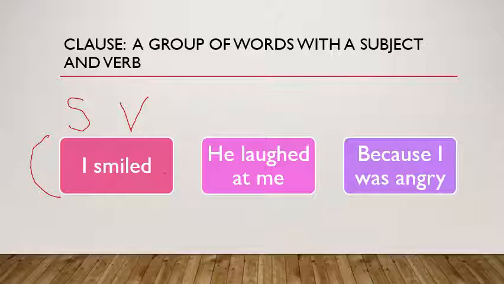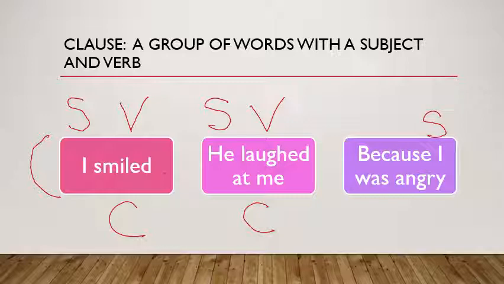The next one is he laughed at me. Is it a phrase or a clause? Let's look at it. Does it have a subject and a verb? He is our subject. Laughed is our verb. So if we have a subject and a verb, we know that we have a clause. Okay, let's look at the next one. Because I was angry. We have a subject. The subject is I. We have a verb. The verb is was. We have a subject, we have a verb, so therefore we have a clause.